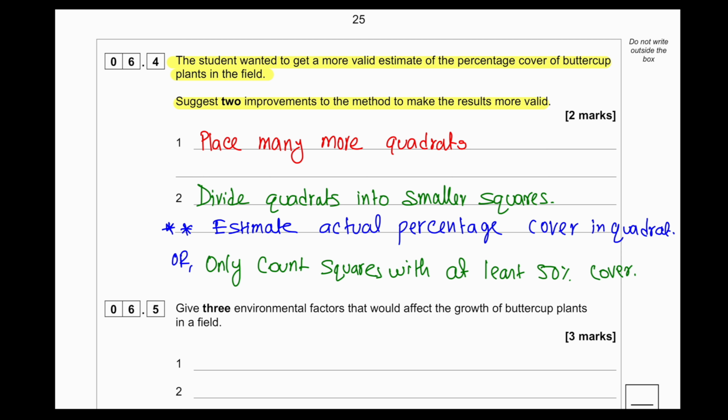Now, to get this answer correct, you only need 2 points. So think of the point which is more suitable for you and always repeat that one. But my personal favorite is place as many quadrates as possible. Okay, and the second one is divide quadrates into smaller squares.